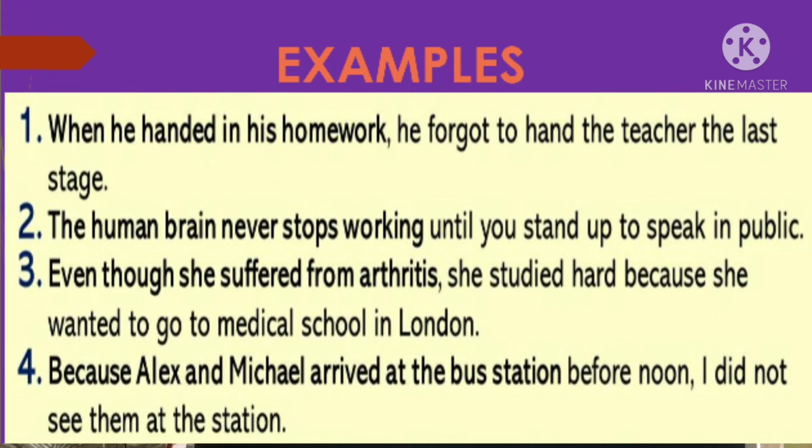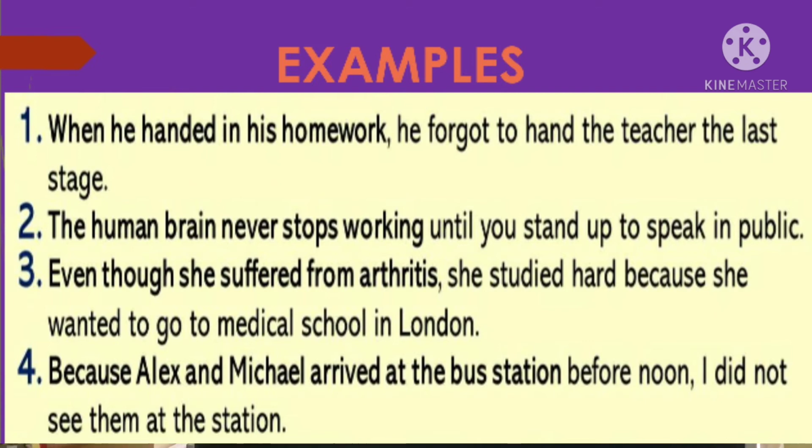Until you stand up to speak in public. If I take it separately, there is no meaning. So this is again a dependent clause. So you have one independent clause and one dependent clause, so it is a complex sentence. Okay. Even though she suffered from arthritis. What clause is it? Yes, this is a dependent clause because it doesn't have separate meaning if I take it separately.